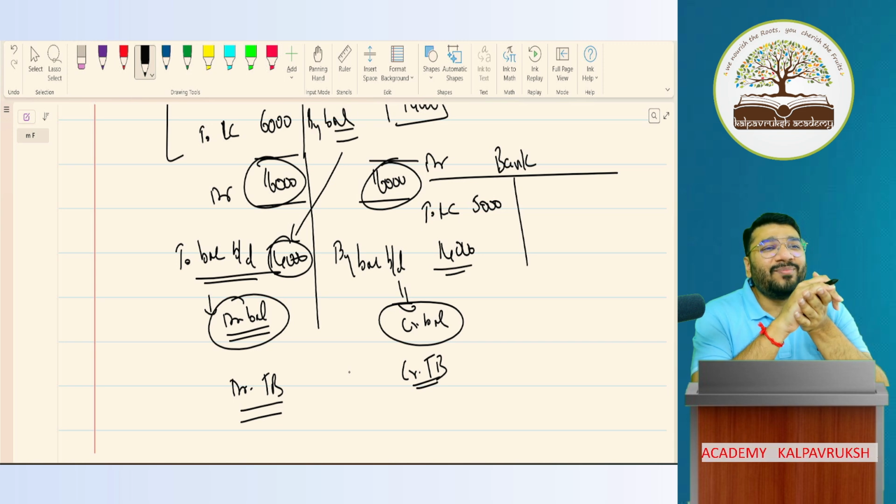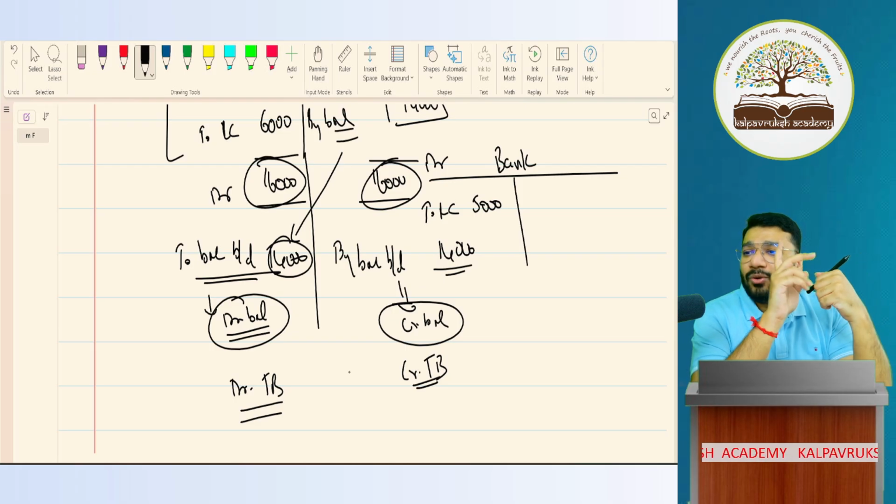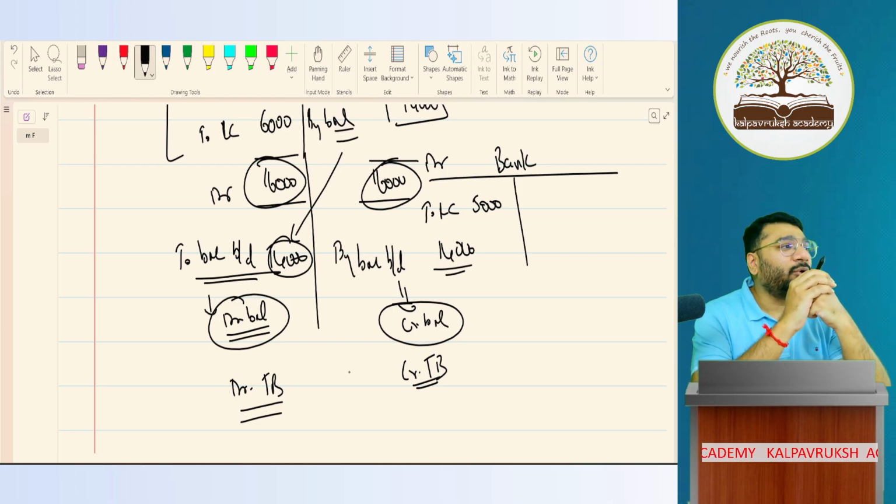Sir, debit what comes in, credit what goes out. Debit the receiver, credit the giver. Debit all expenses, losses, credit all income and gain. Generally, if I ask this question, this is the answer I'll get. What you have told is not the meaning. That is the rule. Rule is different, meaning is different. What is the meaning of debit and credit?